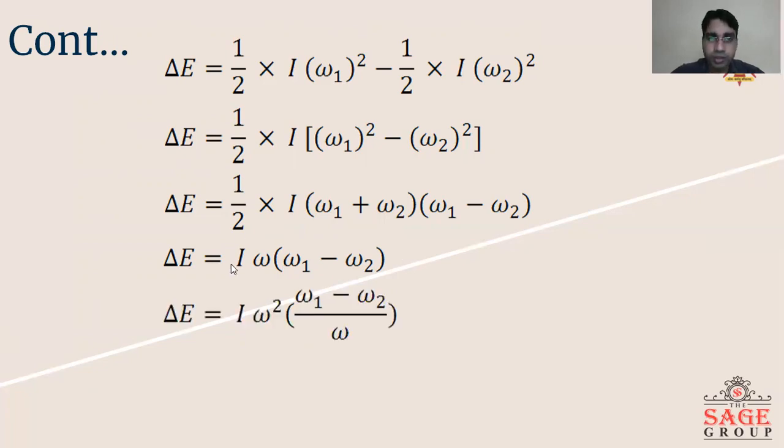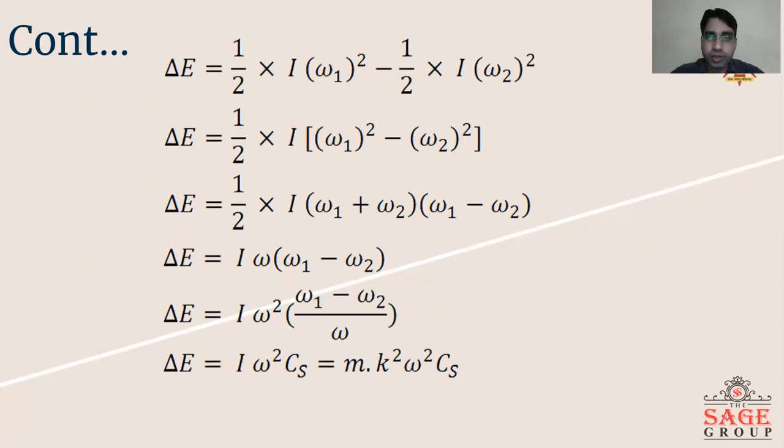This gives omega into omega, that is omega square, and omega 1 minus omega 2 divided by omega, which equals the coefficient of fluctuation of speed, represented by Cs.